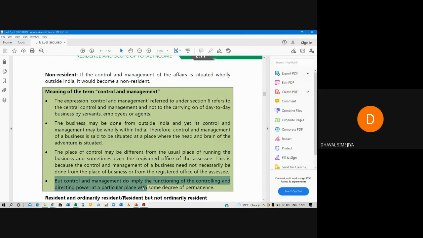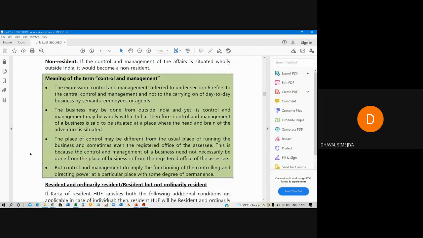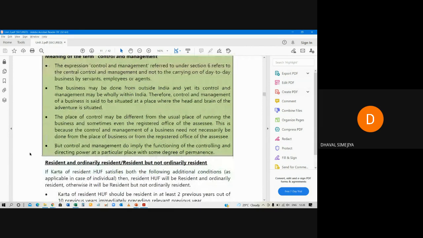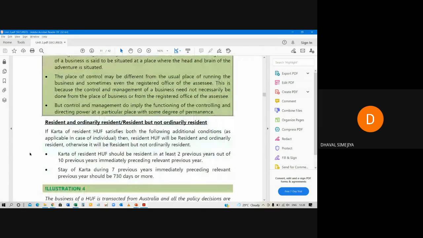Done? Now, additional condition. When will the HUF be considered resident and ordinarily resident, or resident but not ordinarily resident? Simple. Karta of the resident HUF, meaning we know the decisions are taken from India, so it is a resident HUF.